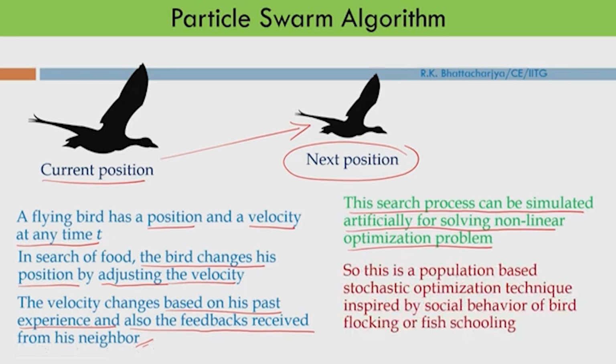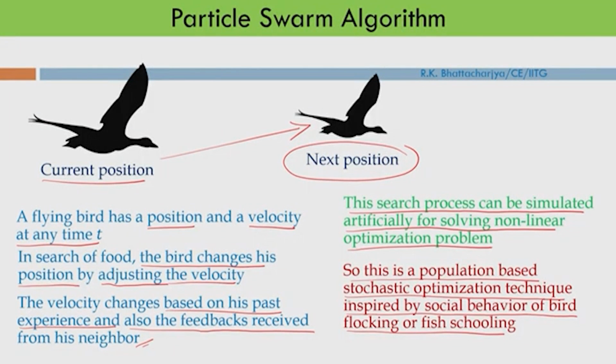So this is a population-based stochastic optimization technique inspired by the social behavior of bird flocking and fish schooling. It is a population-based algorithm. Unlike classical optimization algorithms, we are not going from one solution to another solution, but we are actually taking a population and trying to search in multiple directions. This is again a stochastic method, so it is not deterministic.